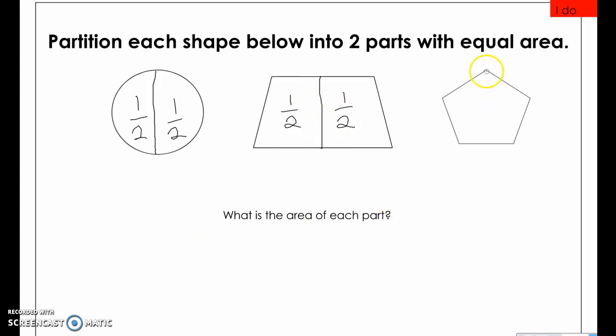Alright, let's come over here to this pentagon. If I were to draw a line across the pentagon right here, my top area would be way smaller than my bottom area. They would not be equal. So I have to think, if I were to fold this shape in half, where could I fold it to get equal area? So I'm going to split it right here from top to bottom, so that if I were to fold this side onto this side, it would line up as 1/2. So this side is 1/2 and 1/2. The area of each part in all of these shapes is 1/2 of the whole.